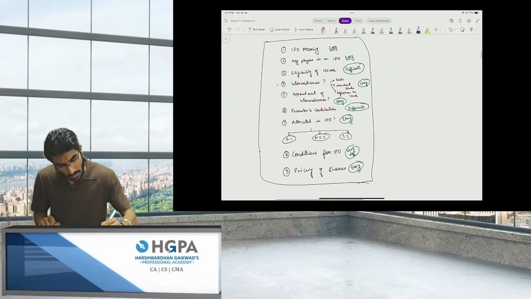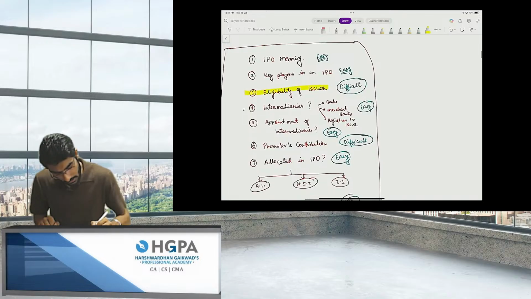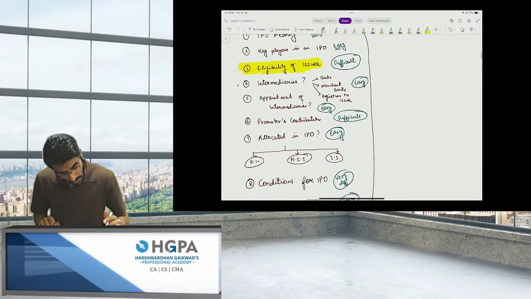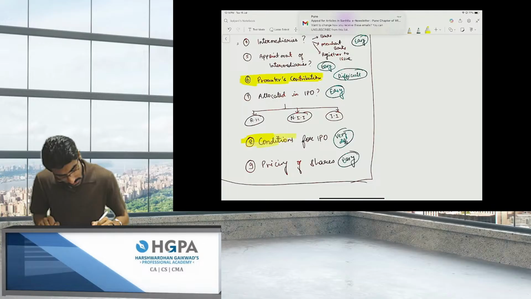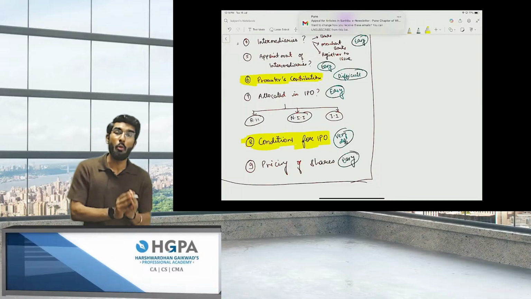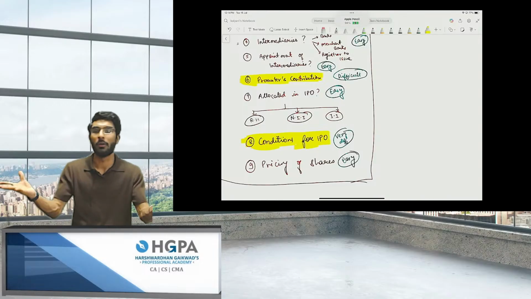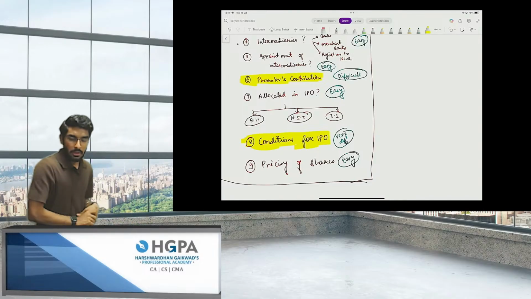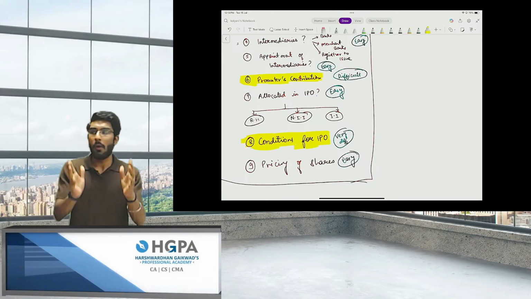So, people, we need to focus on these difficult topics: eligibility of issuer, promoters' contribution, and then conditions for an IPO. If we are done with these three most difficult topics, the remaining chapter is a cakewalk for you. Right, people? So for the first lecture, we will end over here.